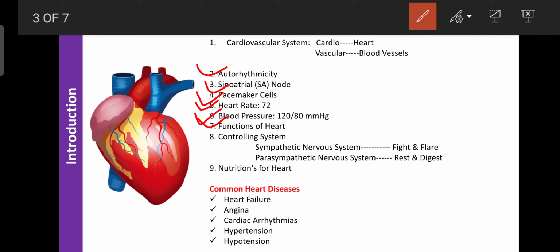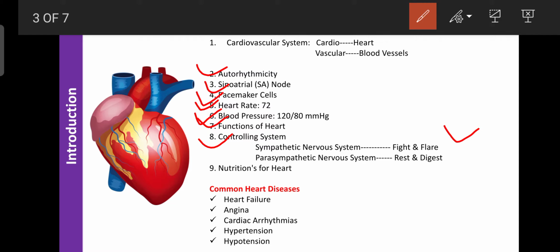So regarding the controlling system of the CVS, there are two systems involved in controlling the functions of the CVS, or the functions of the heart. The first one is the sympathetic nervous system, also known as the fight and flight system.